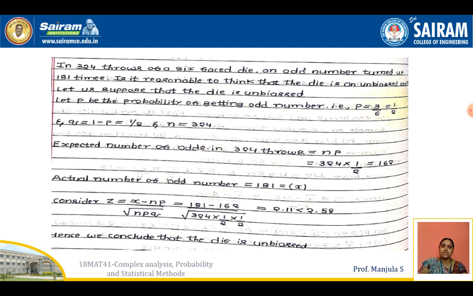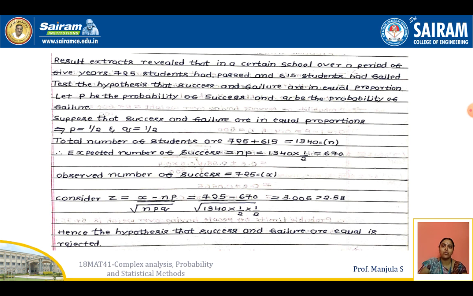Now we find the expected number of odd numbers in 324 throws, that is mu is equal to np. So 324 into 1 by 2 is 162. The actual number given in the question is 181. Now we substitute in the formula z is equal to x minus np by square root of npq. On substitution of all the given values we get 2.11. This value is also less than the standard value 2.58 at the 99% level of significance. We can conclude that the die is unbiased, so we accept the hypothesis.